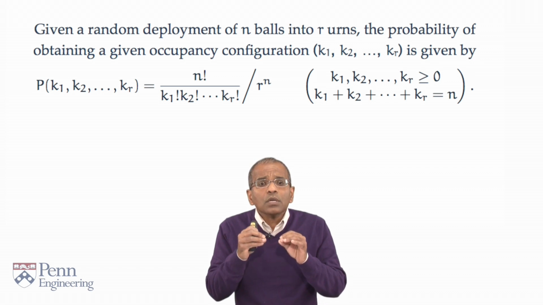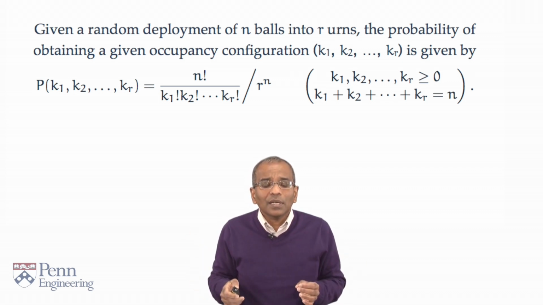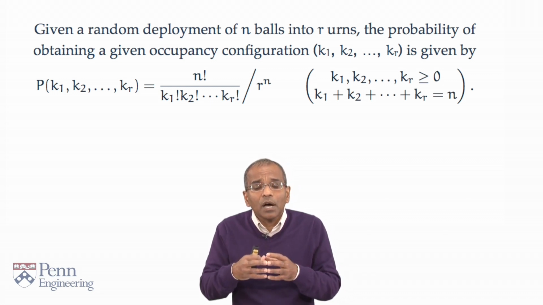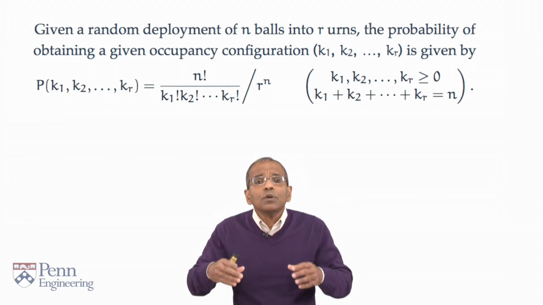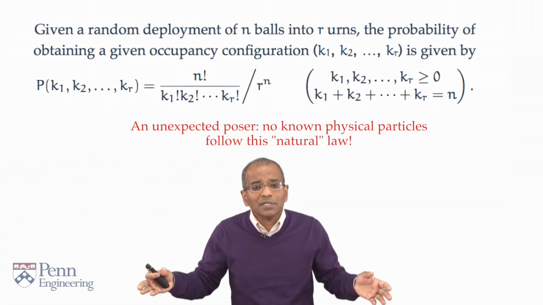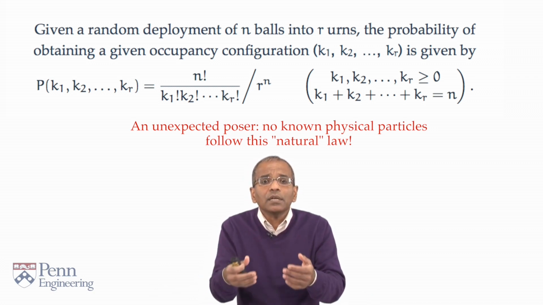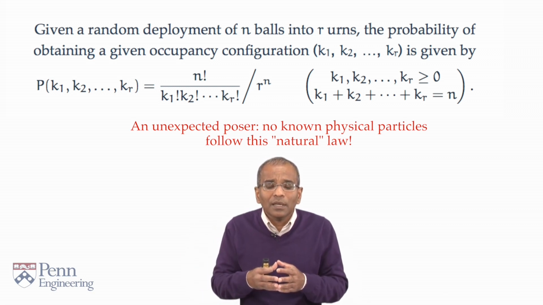There is just one small fly in the ointment, and it is this. Investigations in the early part of the 20th century showed that there are no known physical particles which satisfy this completely natural distribution. Let me repeat that again.